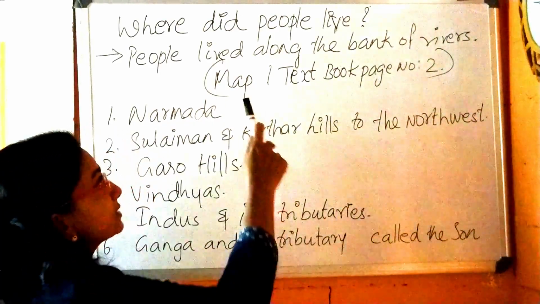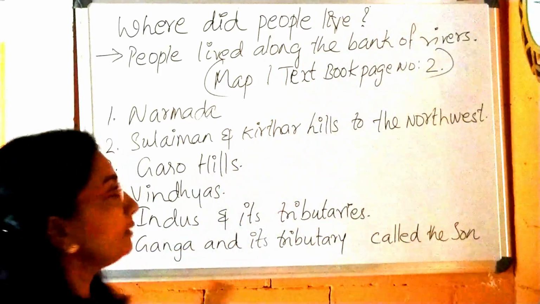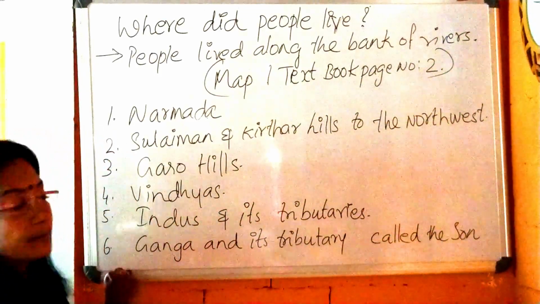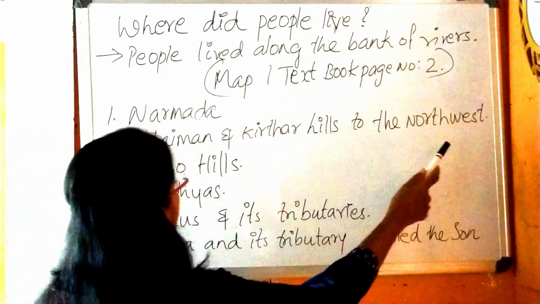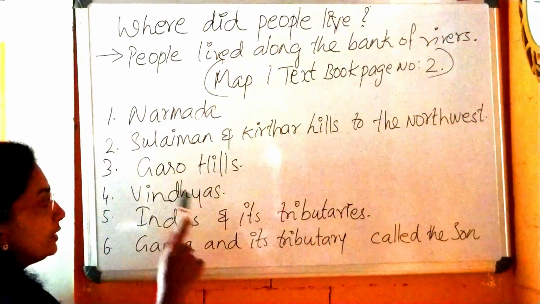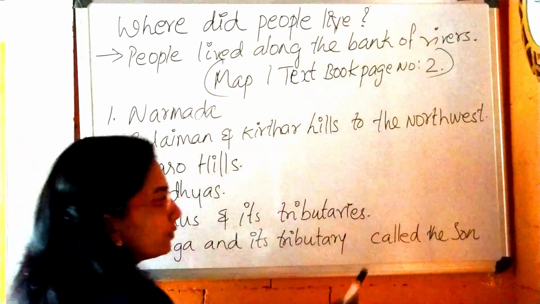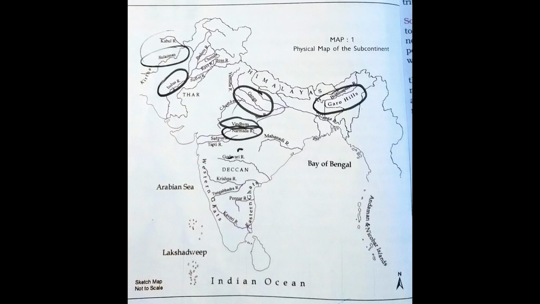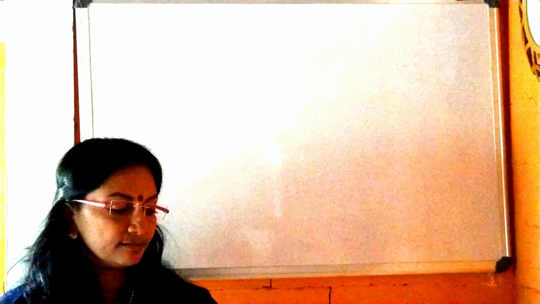Here in our textbook, Map 1 is there on page number 2. In that, six points are coming. Look: Narmada, Suleiman and Kirthar hills to the northwest, Garo hills, Vindhyas, the Indus and its tributaries, the Ganga and its tributary called the Son. We can see all these places in the above map. The chapter describes people who lived in these areas.